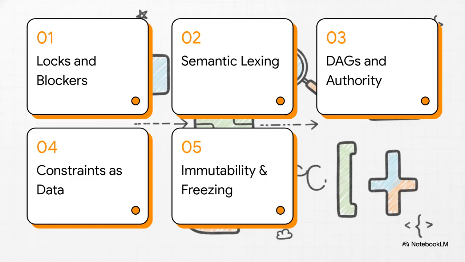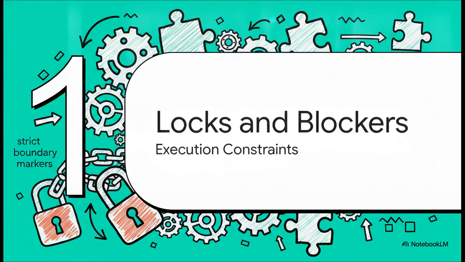Okay, here's our technical roadmap for today. Section 1, locks and blockers. Section 2, semantic lexing. Section 3, DAGs and authority. Section 4, constraints as data. And Section 5, immutability and freezing. Let's dive in. Section 1, locks and blockers, execution constraints.